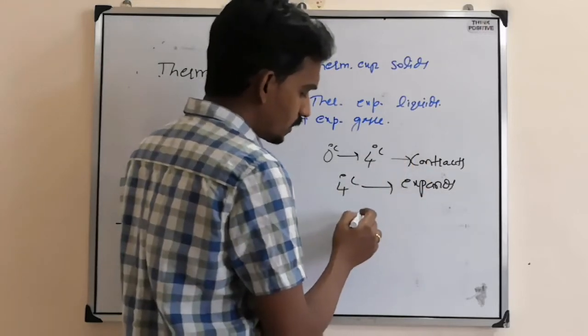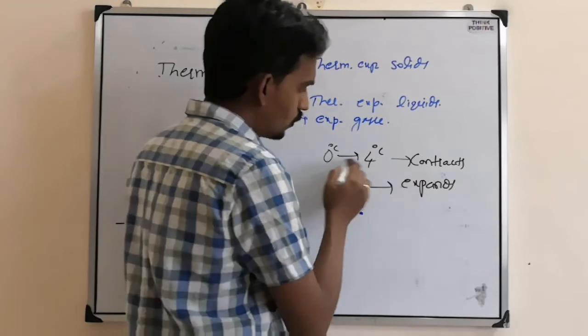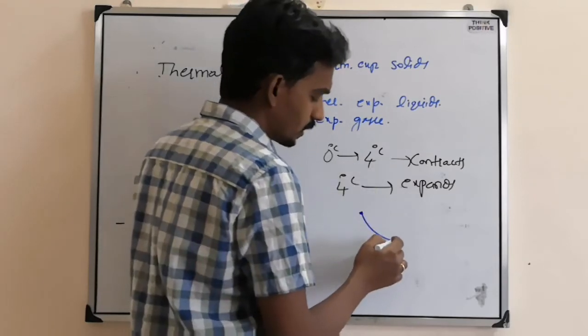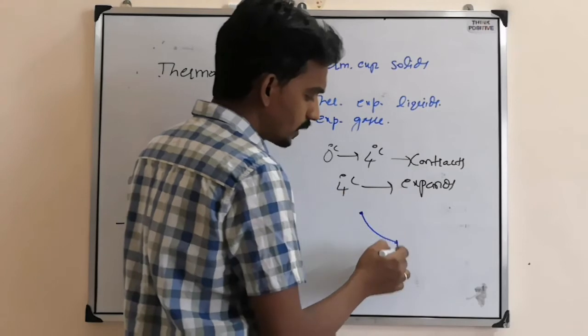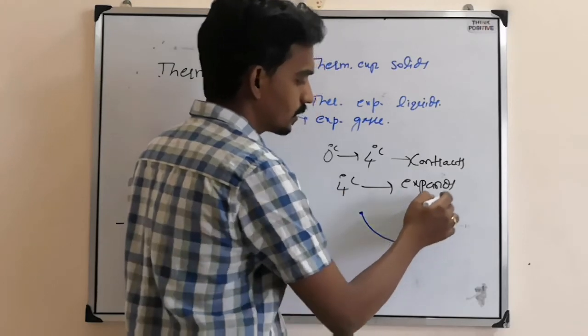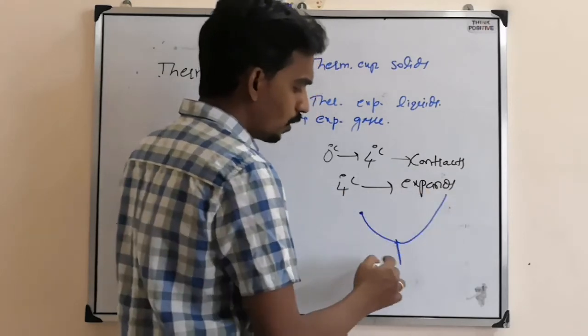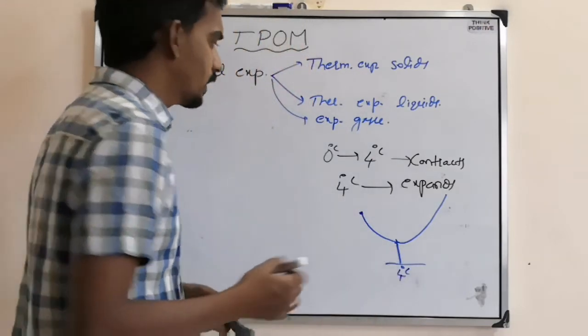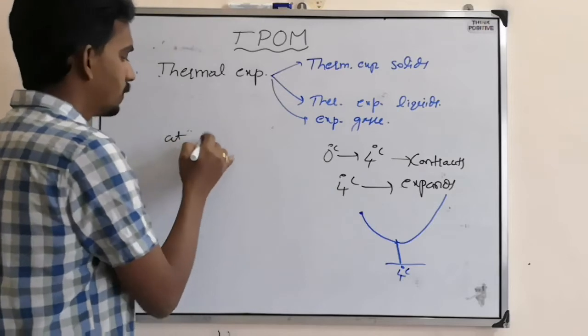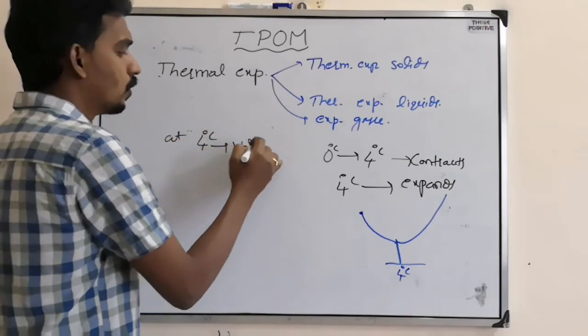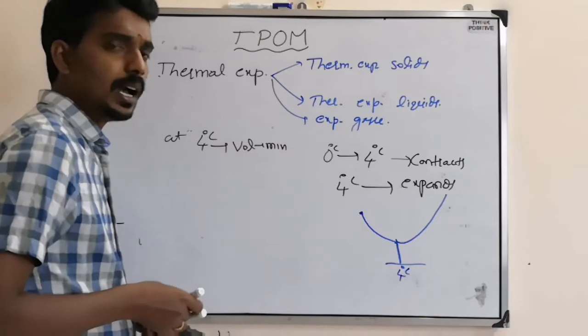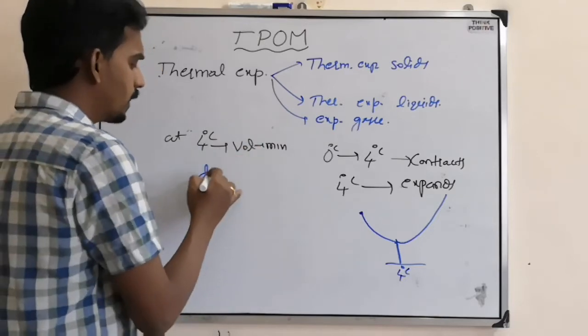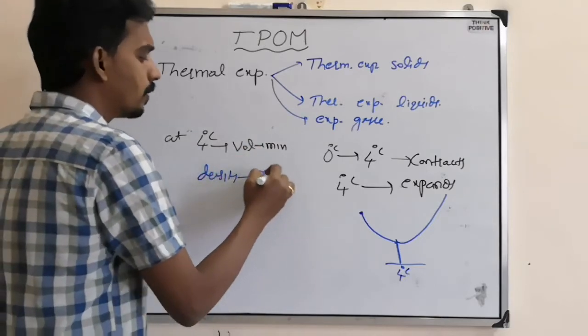Suppose at 0 degrees Celsius some volume is there. Now from 0 to 4 it decreases. And then at 4 degrees Celsius it starts increasing. That means at 4 degrees Celsius the volume of water is minimum. At 4 degrees Celsius the volume is minimum. And if the volume is minimum, what should its density become?